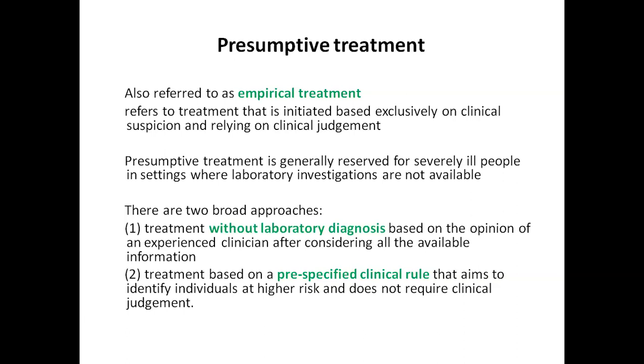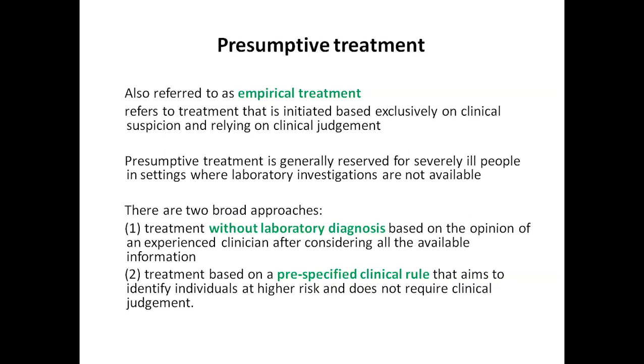But sometimes what happens is we do not have those invasive facilities to do an intra-abdominal lymph node biopsy or aspiration. So what does the clinician do? The patient has fever and the ultrasound tells us that there are lots of lymph nodes in his abdomen. So we start this patient on presumptive treatment of tuberculosis, and accordingly the outcome is measured at 2 weeks, 4 weeks and 6 weeks to see whether the patient is doing well, whether the fever has gone away or not. By all these methods, presumptive treatment or empirical treatment is given.